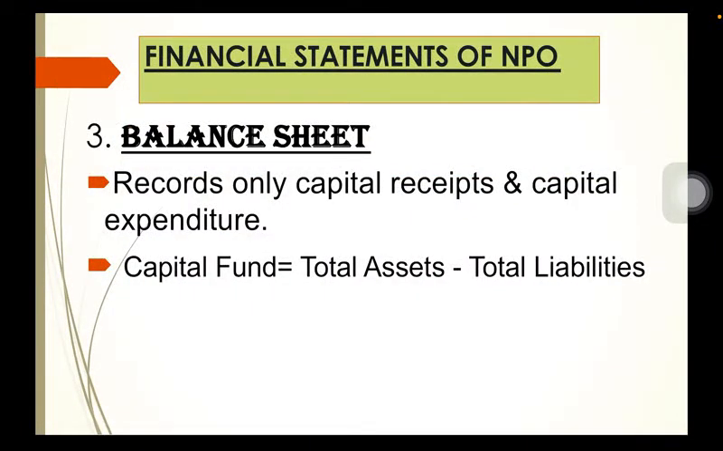The third financial statement is balance sheet. It records only the items of capital nature, that is capital receipts and capital expenditure, and we all know that capital fund is always equal to total assets minus total liabilities.